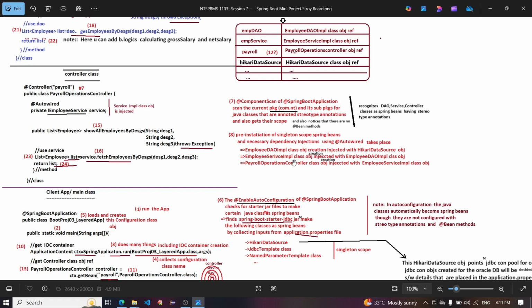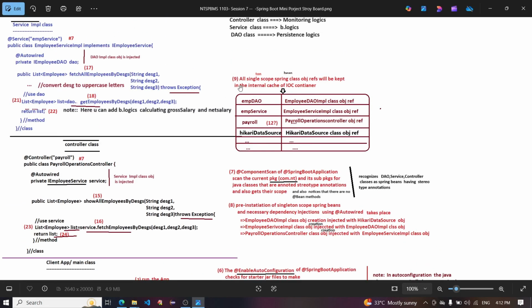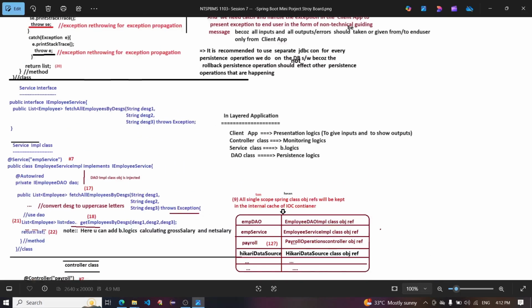Employee service implement class object creation, injected with employee DAO implementation class object. Payroll operations controller class object creation, injected with employee service implement class object. All are singleton scope. Spring Bean class object references will be kept in the internal cache of the IOC container.